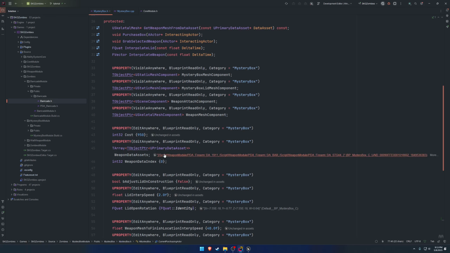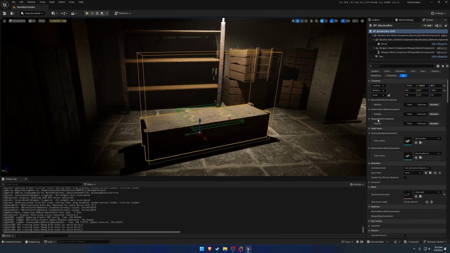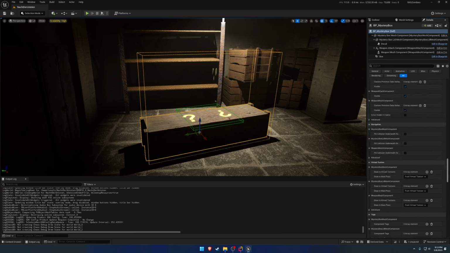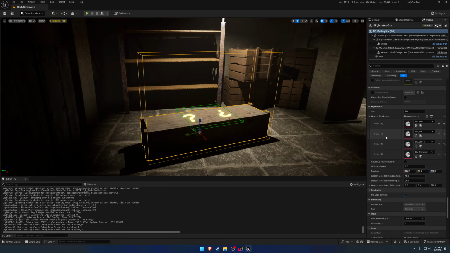So we're going to be refactoring how we define our weapon data assets, because right now we are defining those directly in the mystery box. And I don't like that, because if we have another map, or we just do it in a base class, then we have to go through and add all of these data assets to it, or have a unique mystery box class per map, where we don't want this weapon on this map, but we want it on this map, so on and so forth.